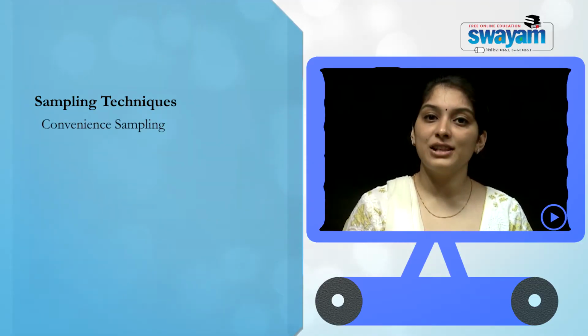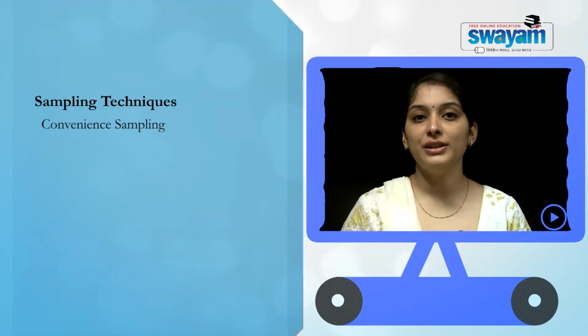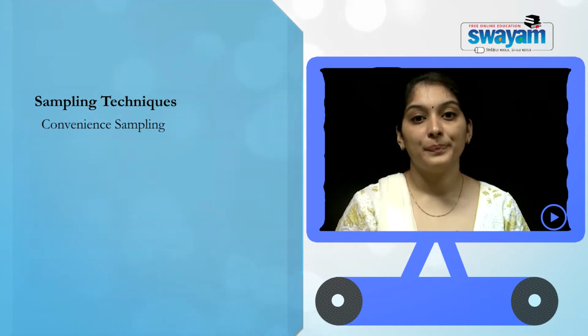Another one is convenience sampling, which should not be confused with purposive sampling, because in convenience sampling also the researcher himself chooses which kind of units he wants to select as sample. However, there is a major difference in purposive and convenience sampling. In purposive sampling, it does not matter whether the unit is convenient for the researcher to use or not, but in convenience sampling the researcher accesses or uses any of the units that are convenient or that are in front of him to be included in the sample.